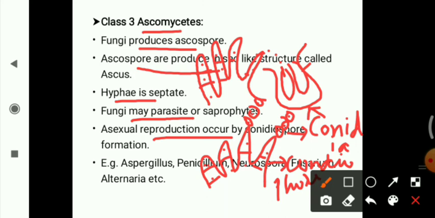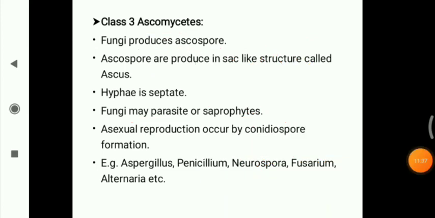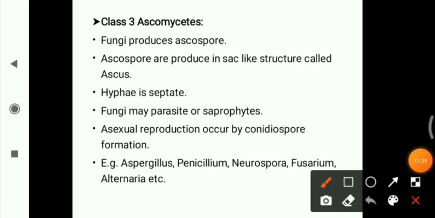Here, examples of the conidiospore producers are Aspergillus, Penicillium, Neurospora, Fusarium, Alternaria. These all are examples of the class Ascomycetes.